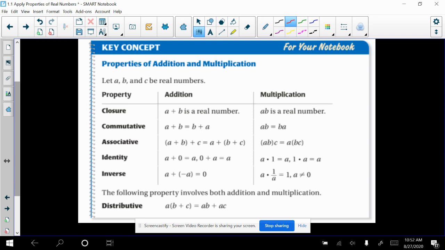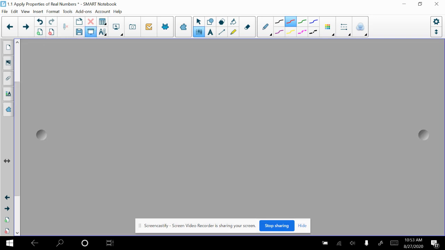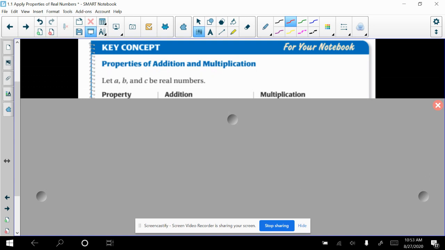And then we are going to be at our properties of real numbers, and this is going to be kind of an important part of what we talk about today. Maybe the most important part. It's going to be something that I use throughout the year, especially some of them more than others. So make sure that you have this in your notes. These are called the properties of real numbers.